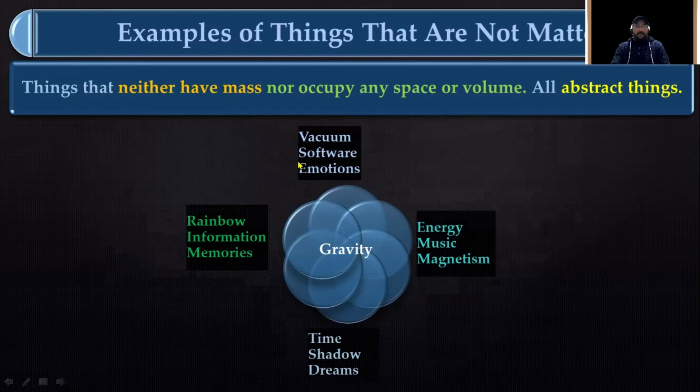Okay, and one more thing, the very common characteristic among all these examples is they do not have mass, they do not occupy space. So that is the very common characteristic among all these examples, whatever has been shown on the screen.